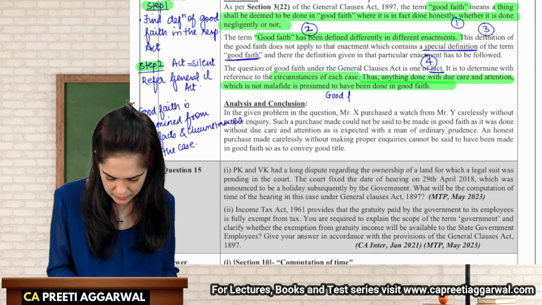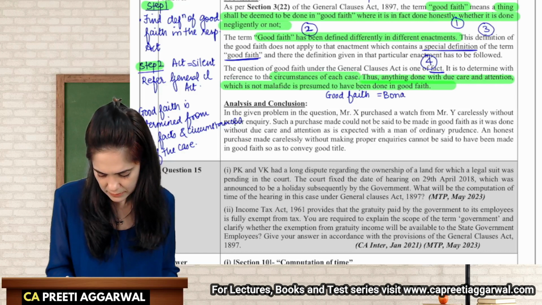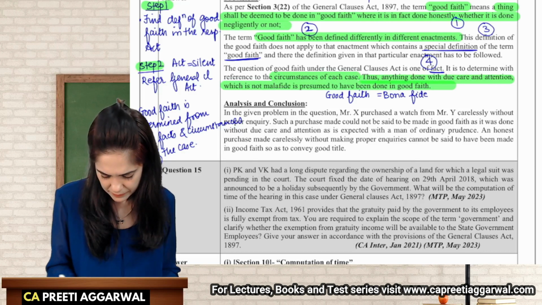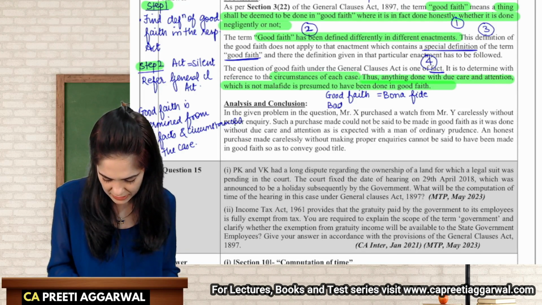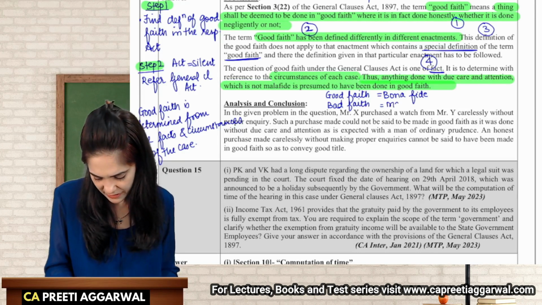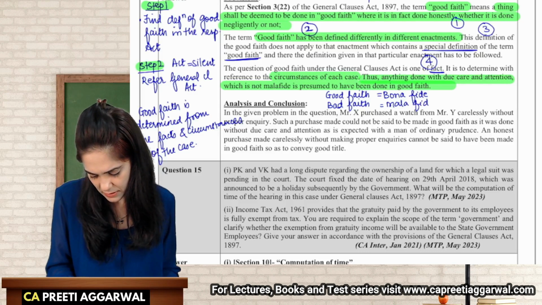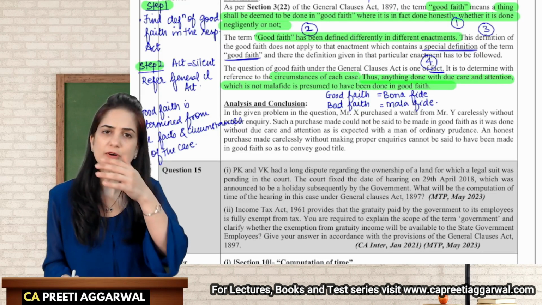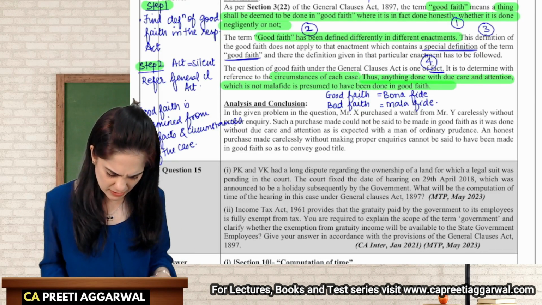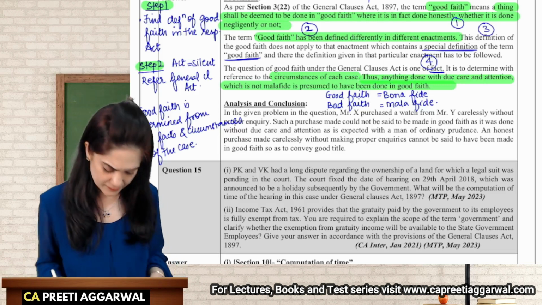See, good faith means bona fide, and bad faith is mala fide. So if everything is in good faith, then I think we leave it over there.